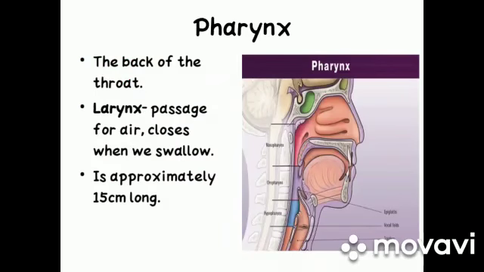The second organ of the digestive system is the pharynx. It is the back of the throat and a passageway for food. With this, the larynx is there, which is the passage for air. It is about 15 centimeters or 5 inches long. A flexible flap of tissue called the epiglottis reflexively closes over the windpipe or larynx when we swallow to prevent choking. From the throat, the bolus travels down a muscular tube in the chest called the esophagus.